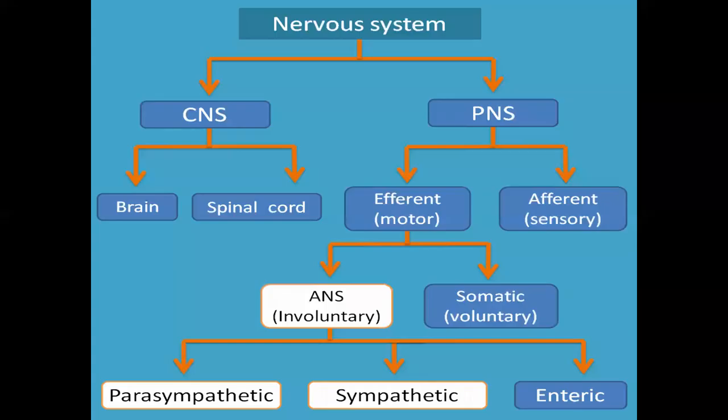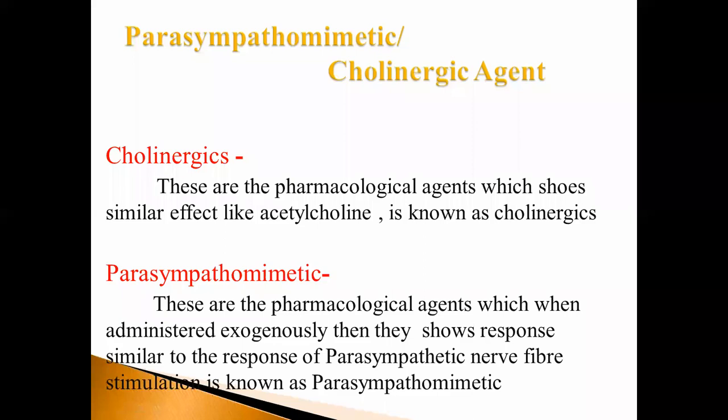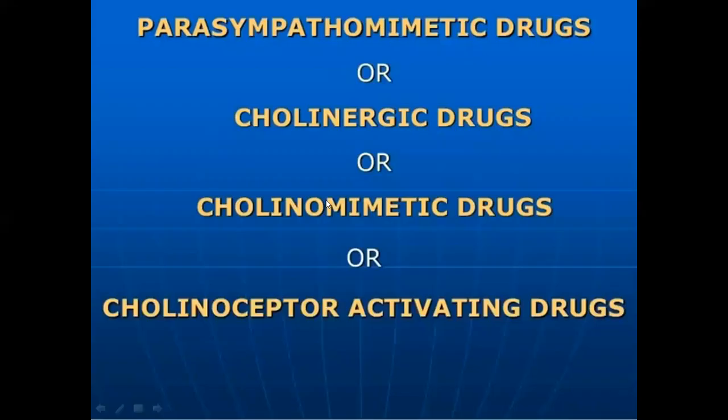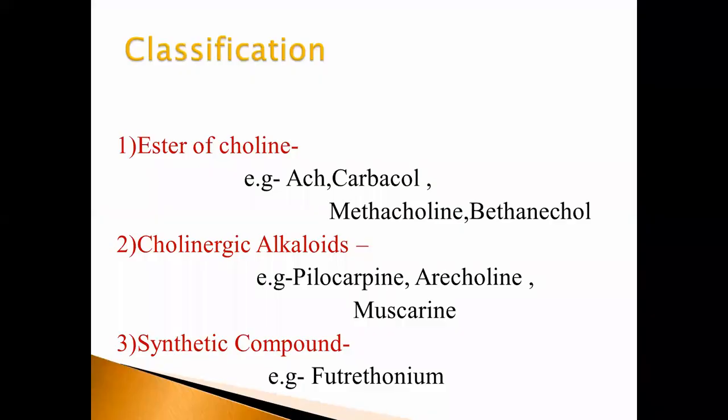In our previous lecture, we discussed parasympathomimetics. These are the pharmacological agents which, when administered externally, show a response similar to stimulation of parasympathetic nerve fibers. They are also known as cholinergic drugs, cholinomimetic, or cholinoreceptor activating drugs.